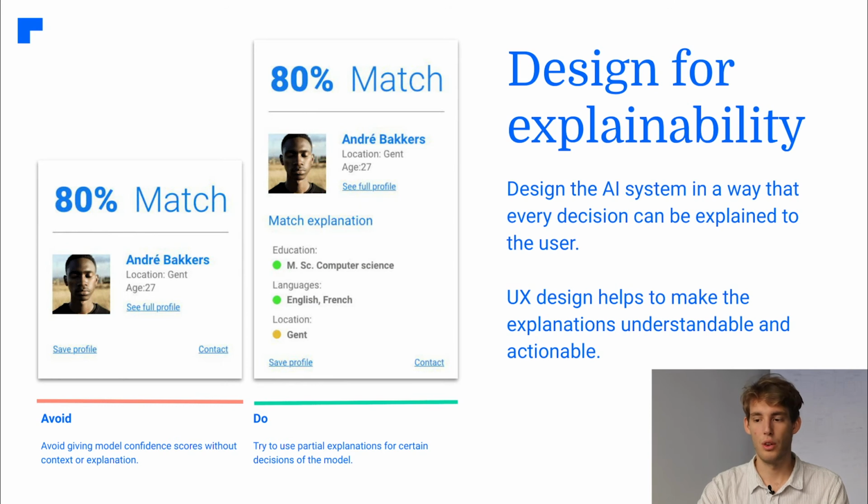The example of recruiting applications shows that the user, a recruiter in this case, can act more efficient if given the proper information about the decision the system made.